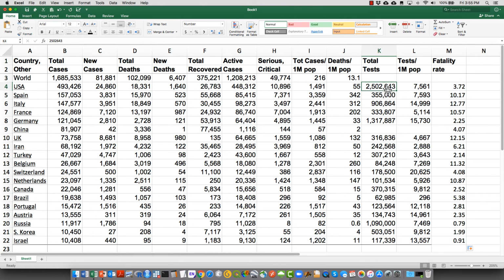But the issue about this rate for tests and the rate for mortality is that they actually depend on tests, because the tests enter in the numerator of this formula, and people just know if they have coronavirus if they were tested. So that's an issue with these two rates.